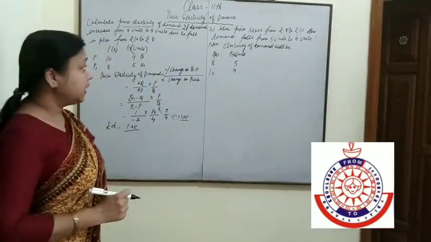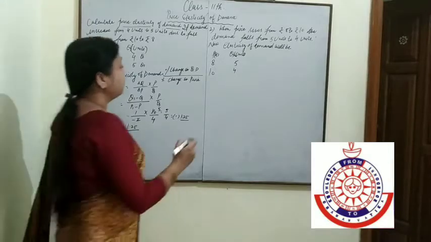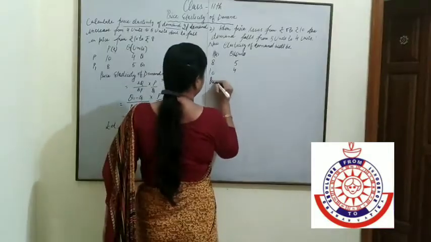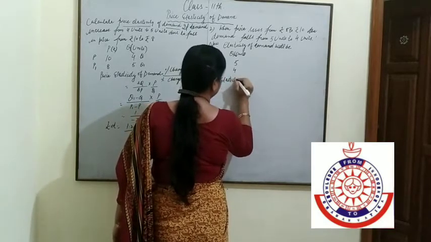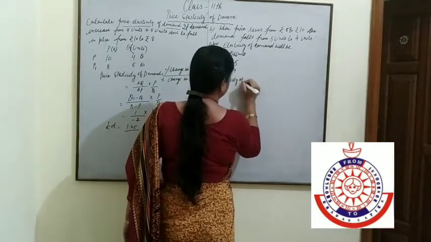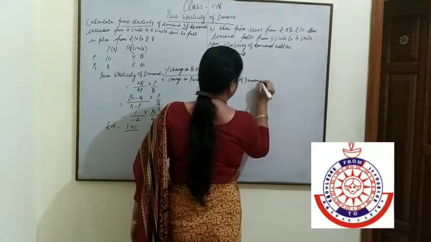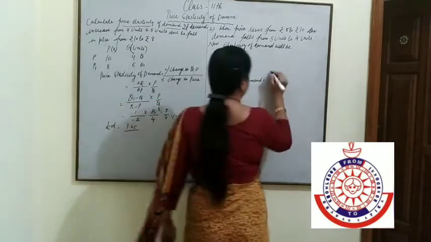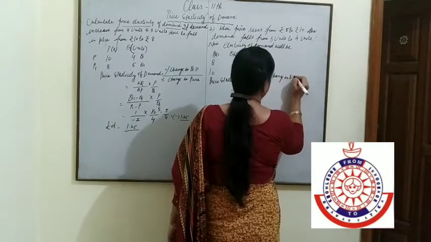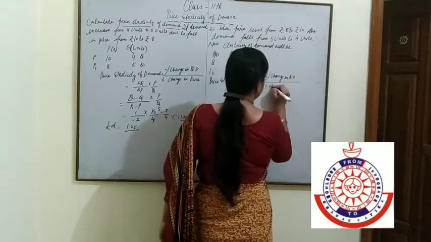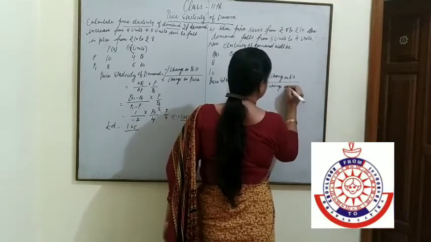So this is our table. Same as before, price elasticity of demand is equal to percentage change in quantity demanded upon percentage change in price.